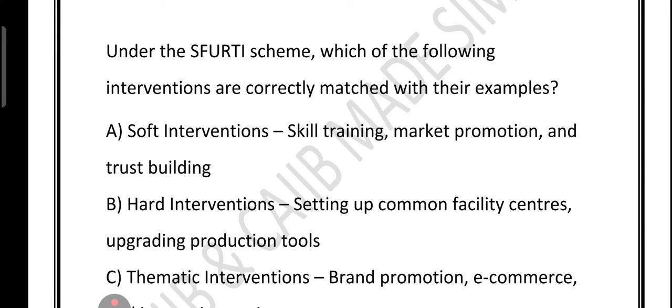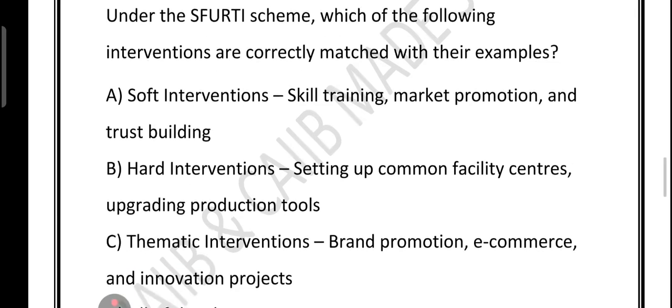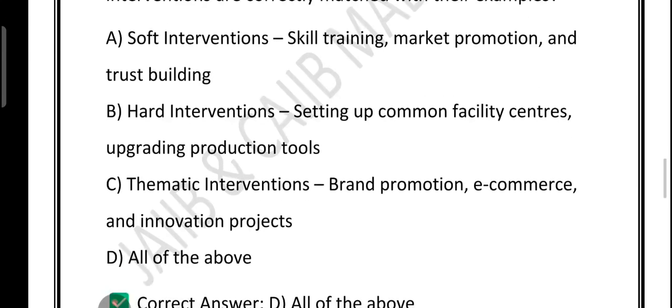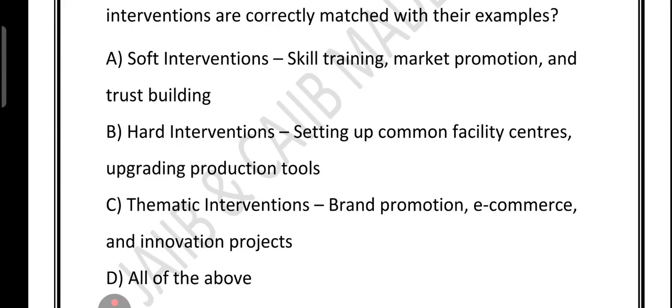Option A, soft intervention: skill training, market promotion and trust building. Option B, hard intervention, which means setting up a common facility center, upgrading the production tool. Option C, thematic intervention, which means brand promotion, e-commerce and innovative project. Option D, all of the above. So let's start with option A.